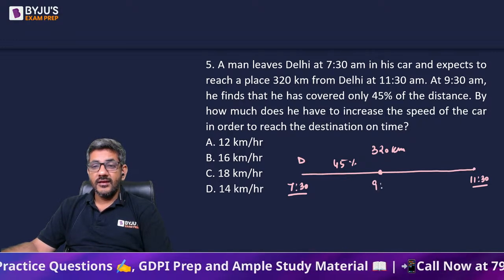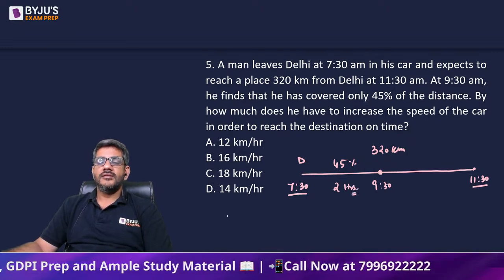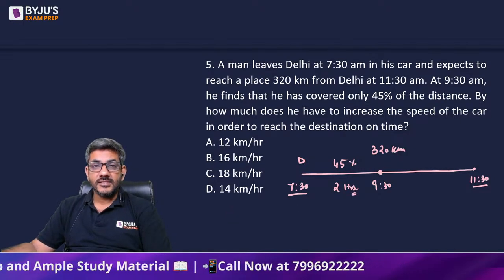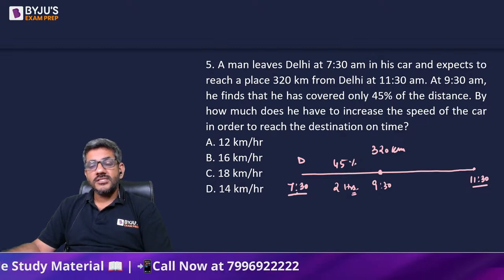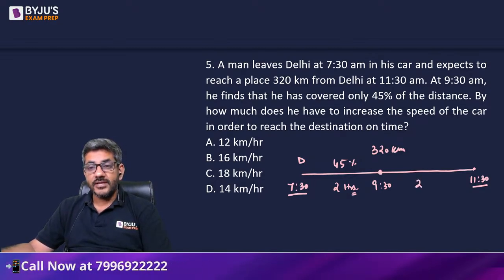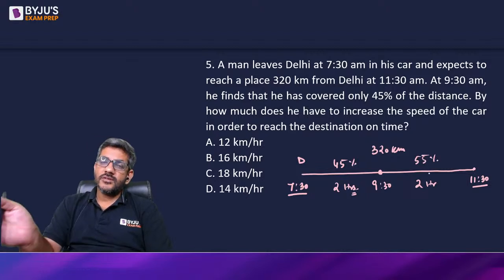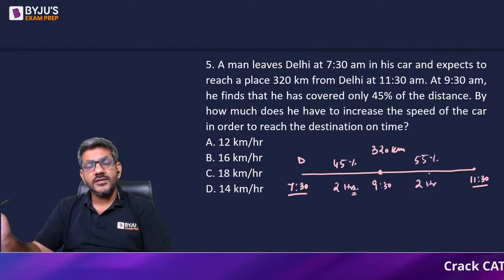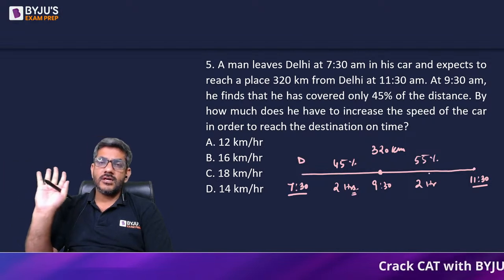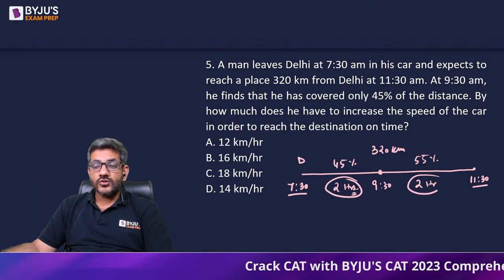So can I say he has covered this distance in 2 hours? Right, guys? 7:30 to 9:30 has covered this distance in 2 hours. By how much does he have to increase the speed of the car in order to reach the destination on time? That means he wants to cover the remaining 55% in 2 hours. Total distance में से 45% cover कर लिया, तो कितना बचा? 55%. He wants to cover that also in 2 hours. So the time taken in the two stretches is to be equal.